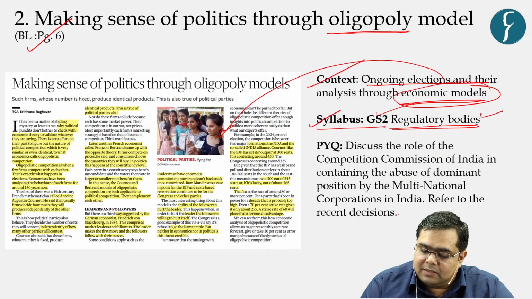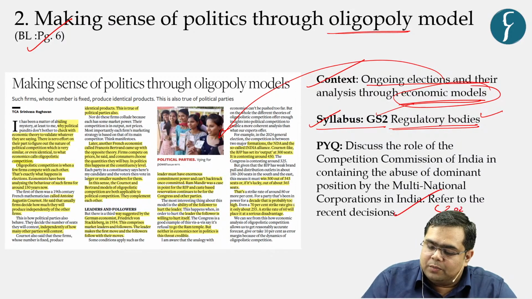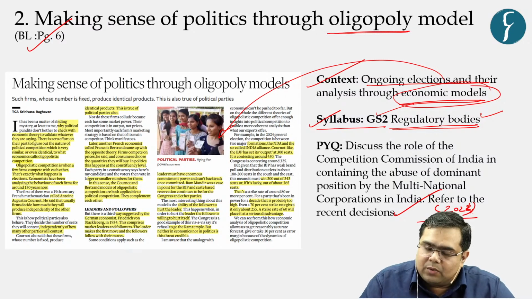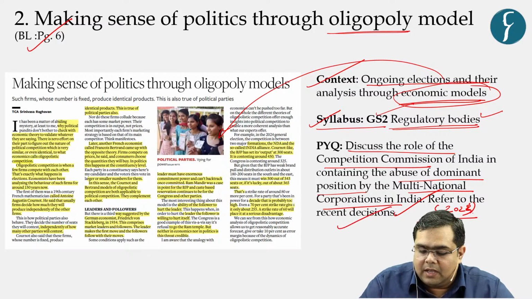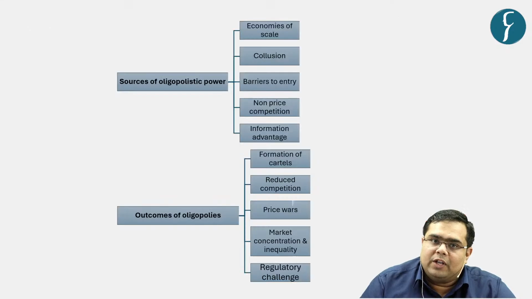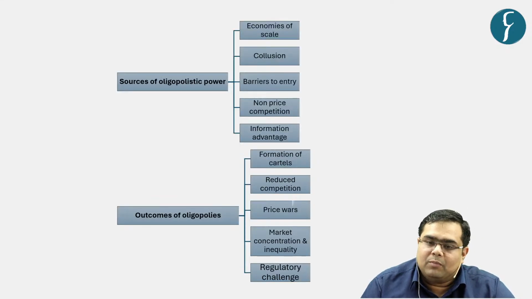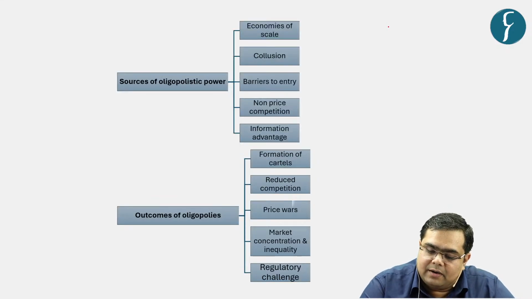Now in the past there has been, I think in 2023, a question: discuss the role of the Competition Commission of India in containing the abuse of dominant position by multinational corporations in India, and you have to refer to certain decisions, right? So what is the meaning of oligopoly, duopoly, monopoly? Let us understand it briefly.